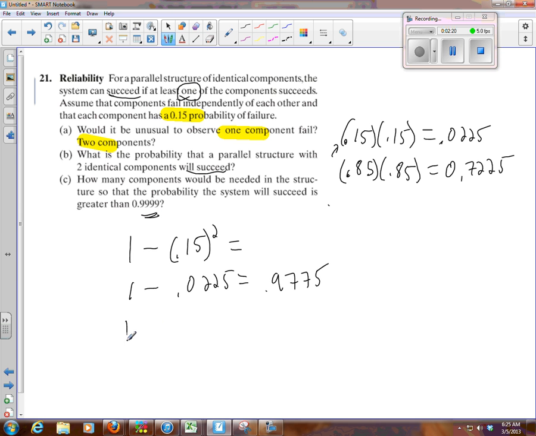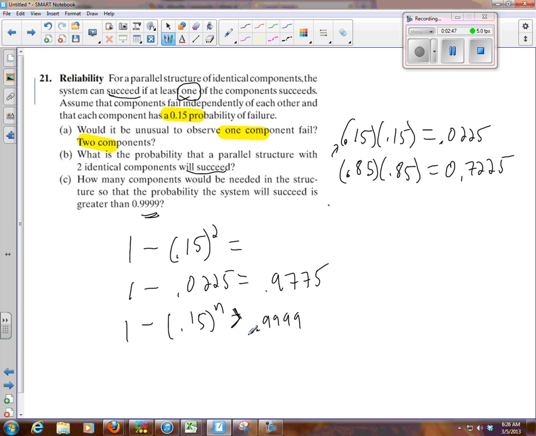So what we need to do is, well, you can always do this guess and check. It's not too big an answer. But really, the equation we're trying to solve is this equation. And actually, it's an inequality, because I want this to be bigger than 0.9999. Since it's an inequality, we can find the boundary.